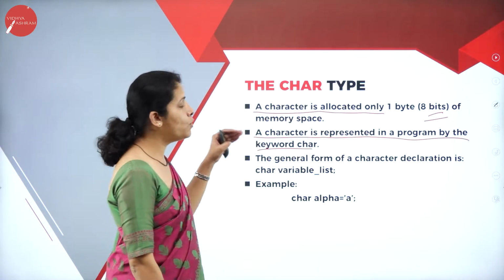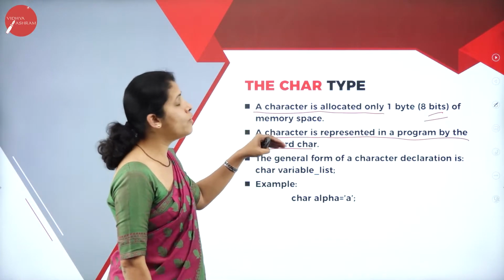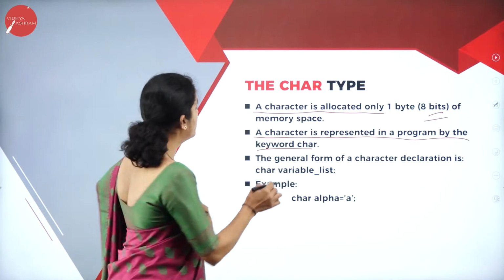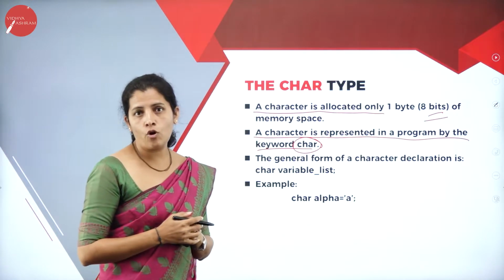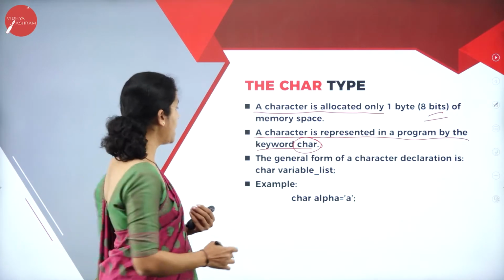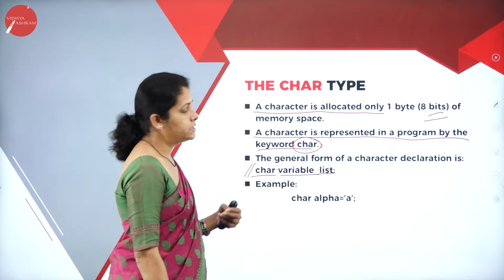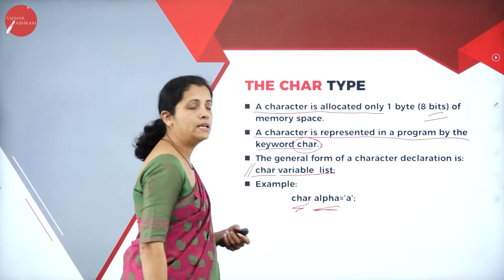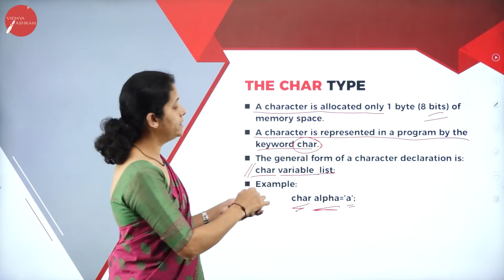That means if I want to declare the data item in the form of character type, then how can I? With the help of the char keyword. Then what is the general form or syntax I'm going to have? That is char variable list. Then what's the example? That is char, and variable name is alpha, and I'm going to store A in alpha.